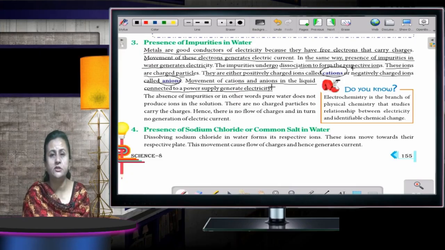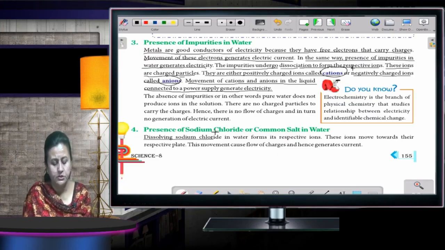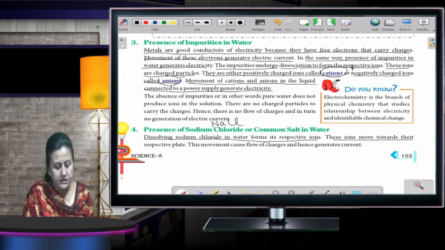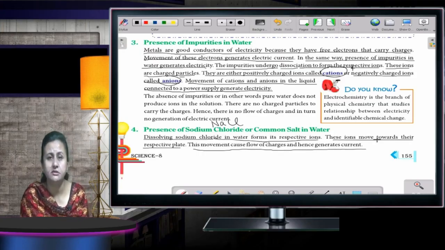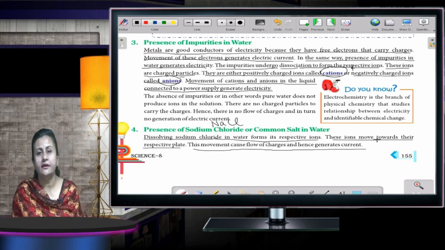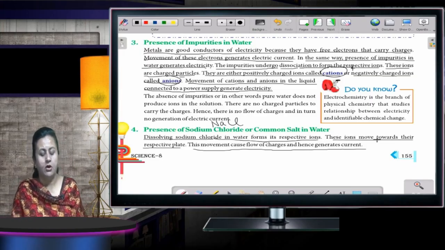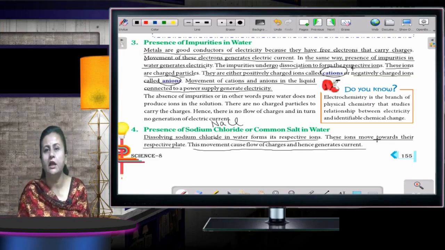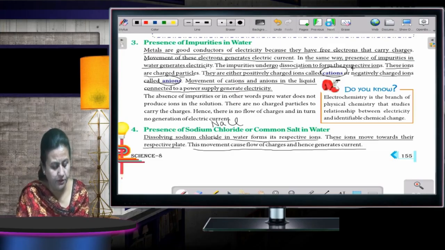Now the next one is presence of sodium chloride, a common salt, in water. What is sodium chloride? NaCl. Dissolving it in water forms its respective ions. These ions move towards their respective plate. This movement causes flow of charges and hence generates electricity. In case you want the water to allow electricity to pass, you can dissolve common salt in the water, which will allow the water to pass the electricity.